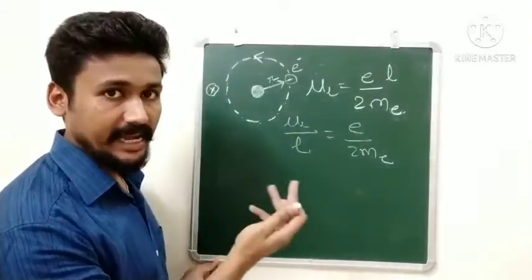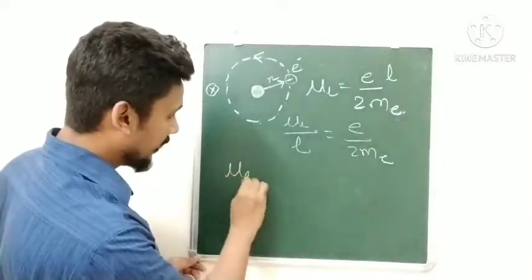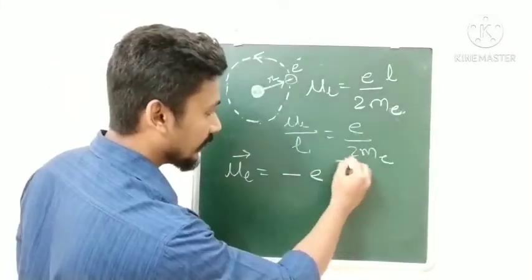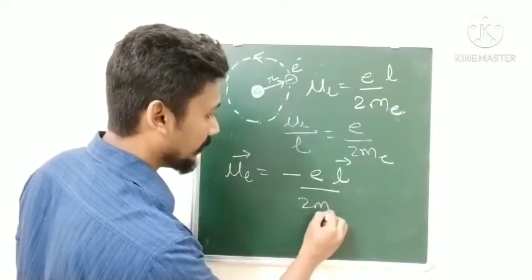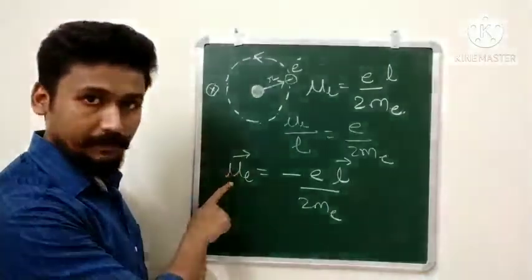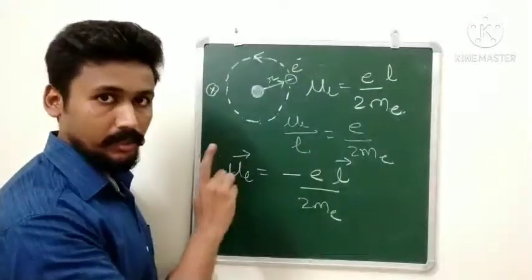Now let us see the direction. What will be the direction for this mu L? We will write mu L in terms of direction equal to minus eL upon 2Me. This shows that the direction of the dipole moment is opposite to the direction of the orbital angular momentum.